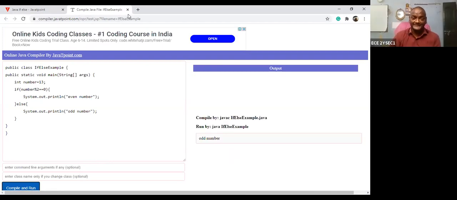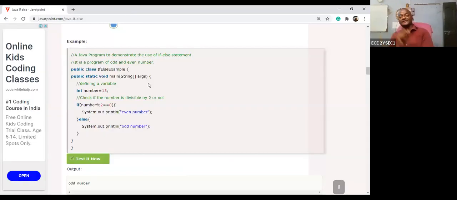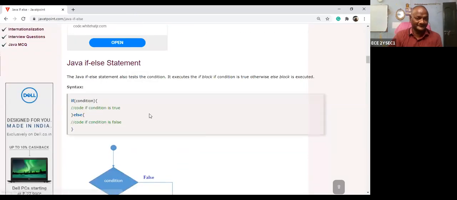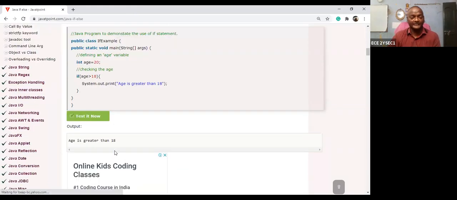Okay, all right. Many people think that in the if condition, if the condition is true, then the block is executed. If the condition is false, then what happens? It is not executed. So I can show you an example. Okay, all right. So let us take, I want to check this condition.